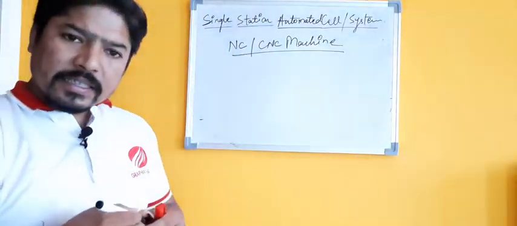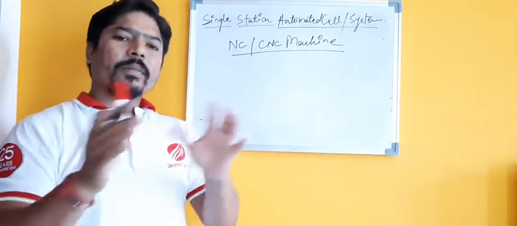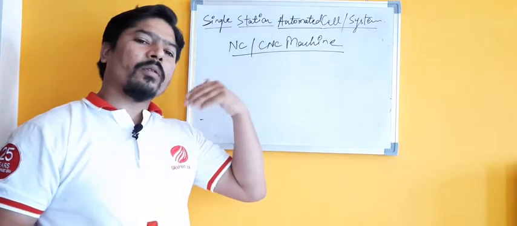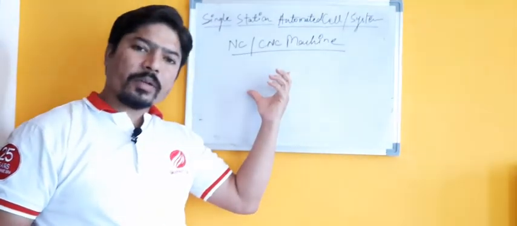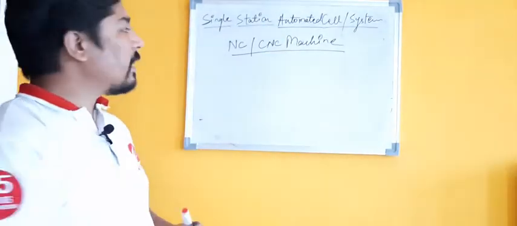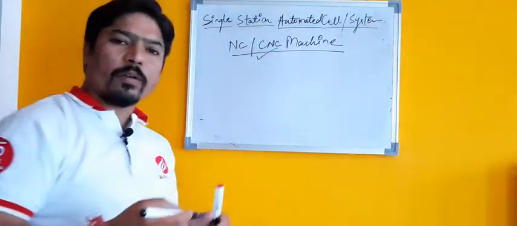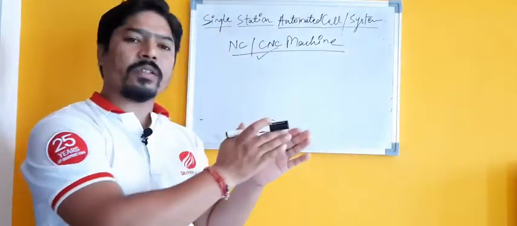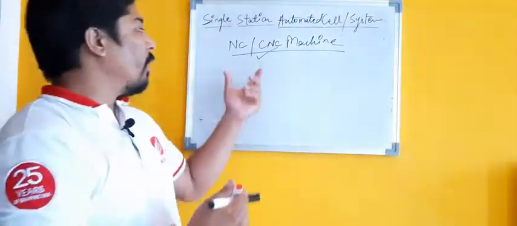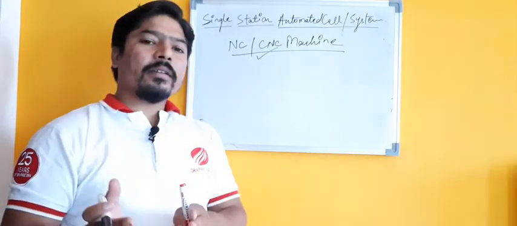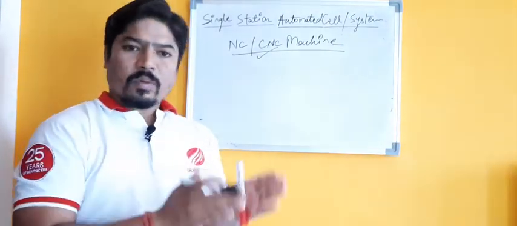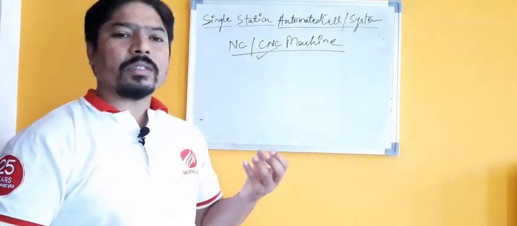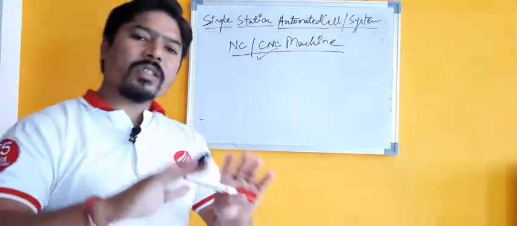Again, this is a single station machine where a single person, a single operator or a trainer is going to interact or be involved with this particular machine. And automated means that a CNC machine is a kind of automatic machine where we can produce different categories and configurations of parts of a similar family by giving a certain set of instructions, which is known as a program or a code, and then we can produce those parts or components in our CNC machines. So this is a kind of single station automated cell.